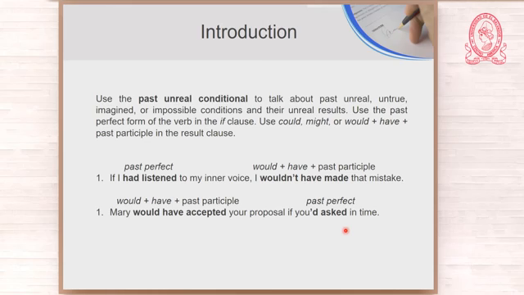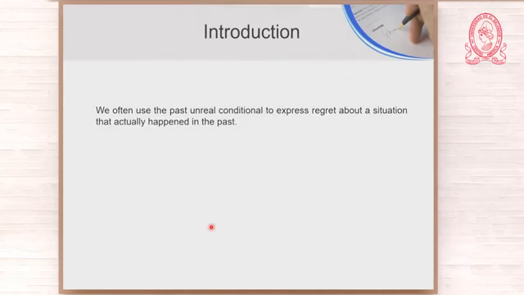So when we are talking about the third conditional, the past unreal conditional, we always have past perfect in the if clause, and we have would plus have plus past participle. I say always, but that is a general term. Of course, there are some exceptions, and we will see them at the end of this presentation. Now, let us continue.